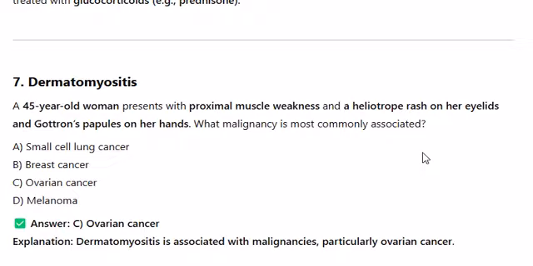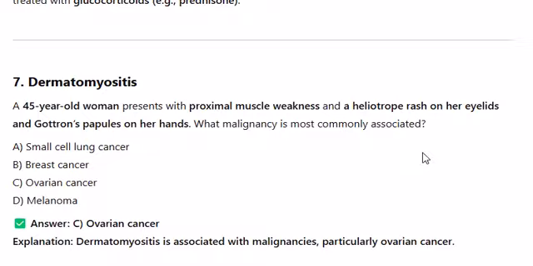7. Dermatomyositis. A 45-year-old woman presents with proximal muscle weakness and a heliotrope rash on her eyelids and Gottron's papules on her hands. What malignancy is most commonly associated? A. Small cell lung cancer. B. Breast cancer. C. Ovarian cancer. D. Melanoma. Answer C. Ovarian cancer. Explanation: Dermatomyositis is associated with malignancies, particularly ovarian cancer.